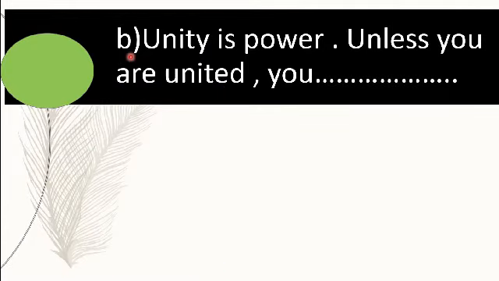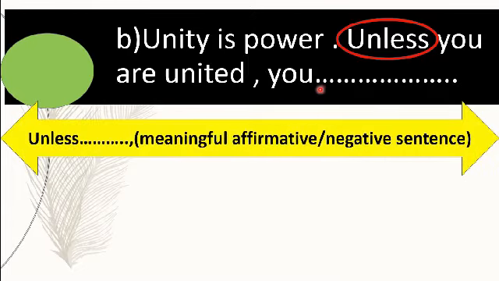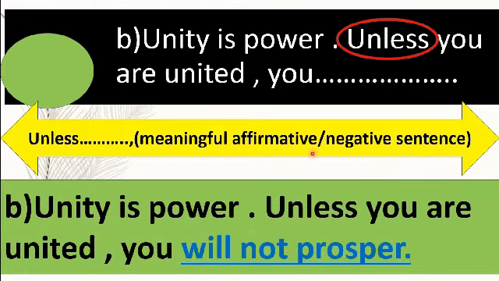Question number B. Unity is power. Unless you are united, you dash. Dear students, unless means if not, and it is a subordinating conjunction, and also it is used in a complex sentence. So it needs a main clause to make a complete sentence. Dear students, according to the structure, if you find an unless clause, then for the main clause you have to write a meaningful affirmative or negative sentence. So you can complete the sentence in this way. Unless you are united, you will not prosper.